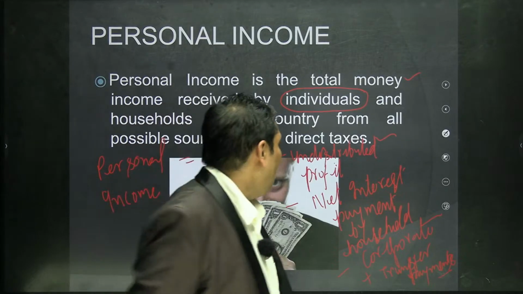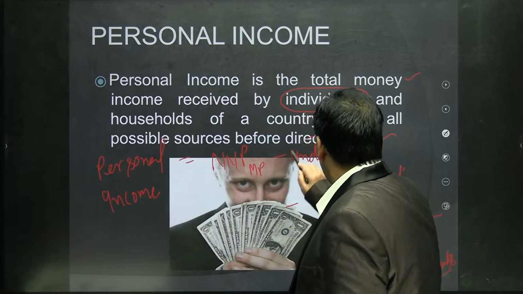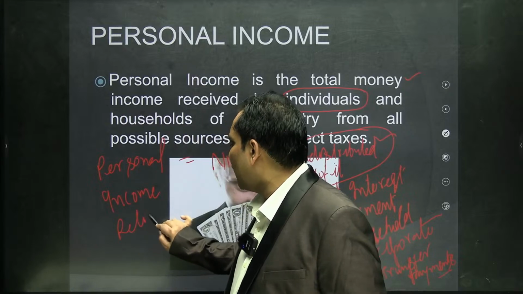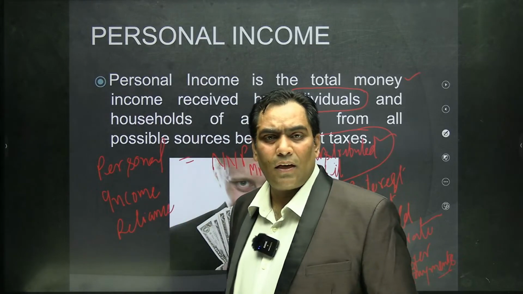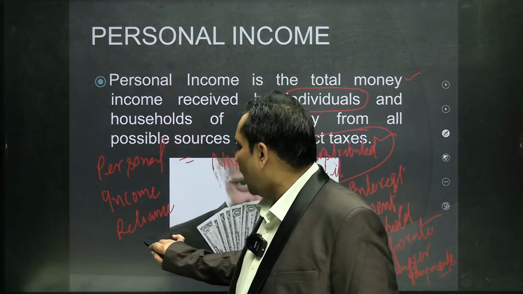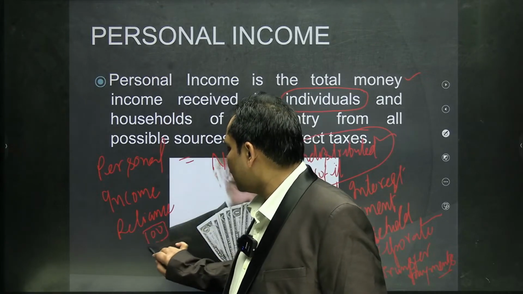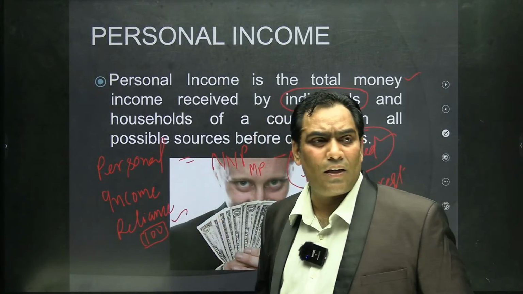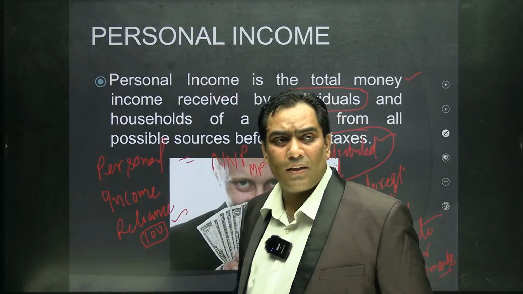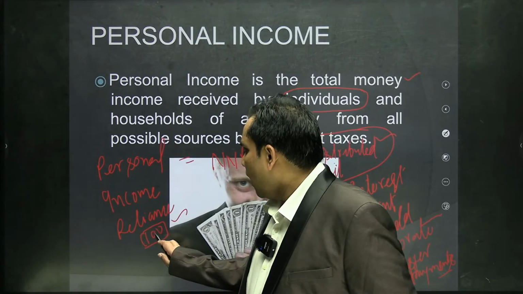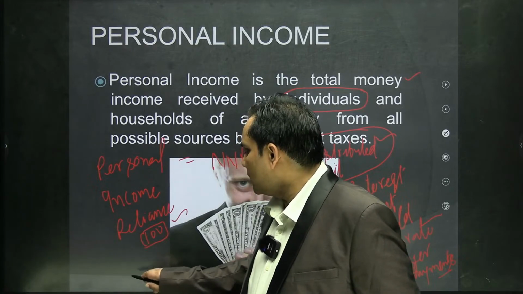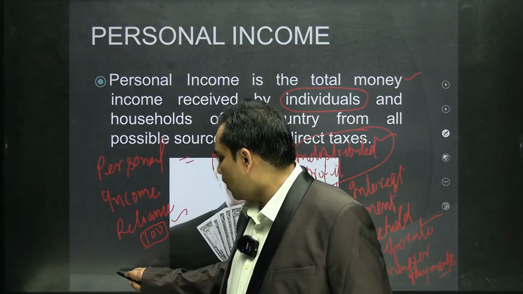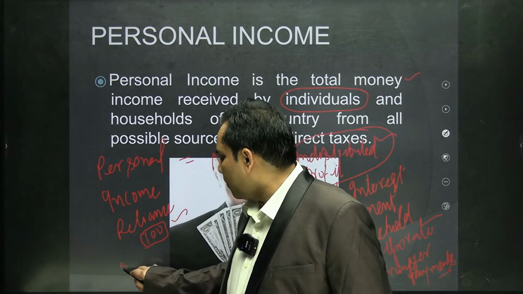So, what is the meaning of undistributed profit? Suppose we take the example of Reliance Industries, and Reliance Industries earns 100 rupees as profit. Out of these 100 rupees, Reliance Industries saves or invests, suppose, 50 rupees.